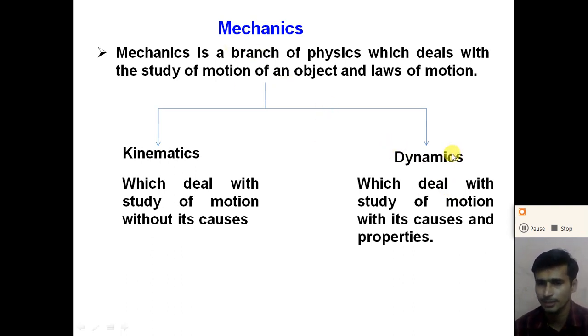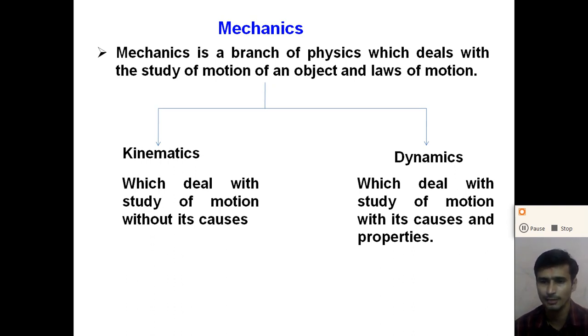Meanwhile, dynamics. What is dynamics? Dynamics is a branch of mechanics which deals with the study of motion with its causes and the internal property of the object, right? So dynamics is a branch in which we study the basic reason behind the motion. What is the fundamental reason behind the motion? You know, force is the fundamental reason behind the motion.